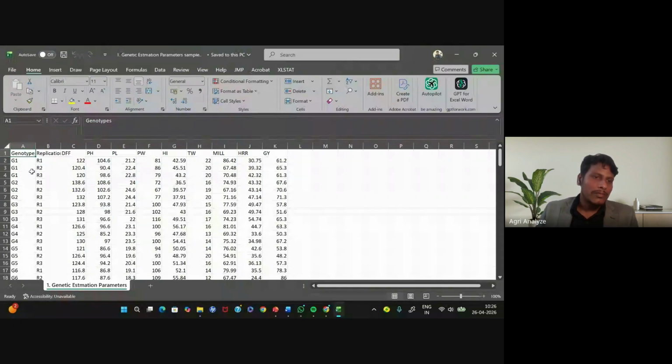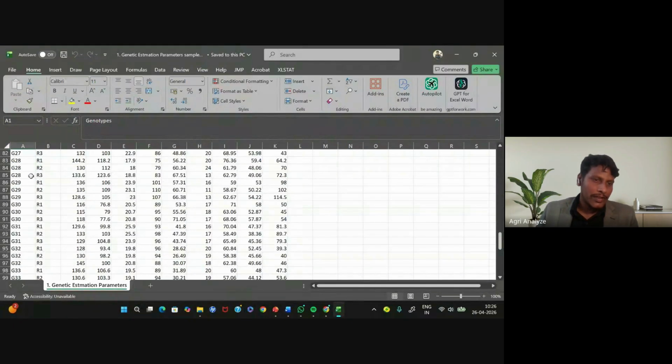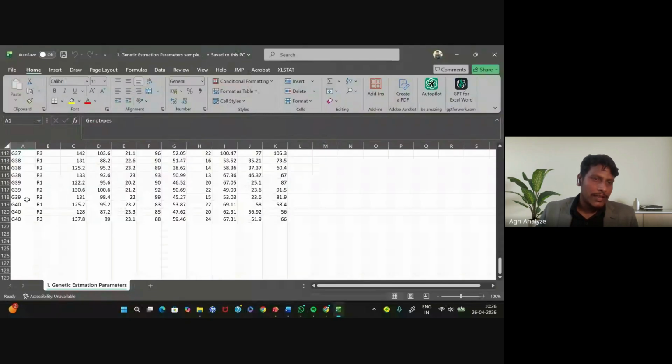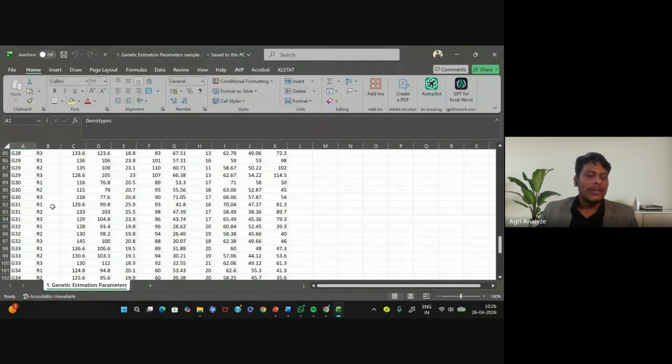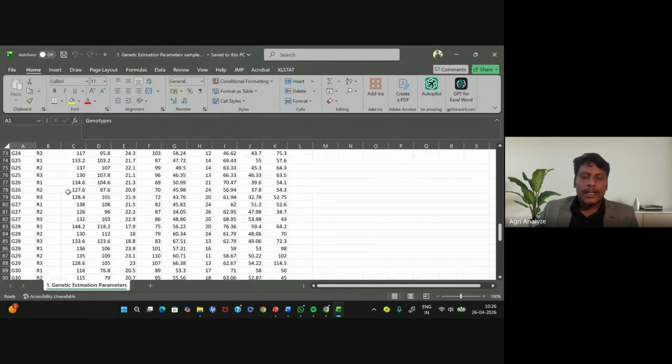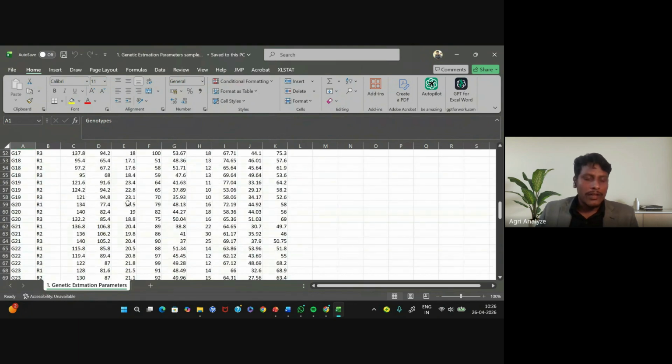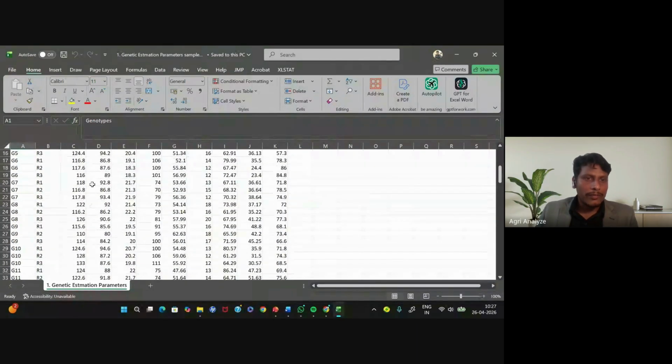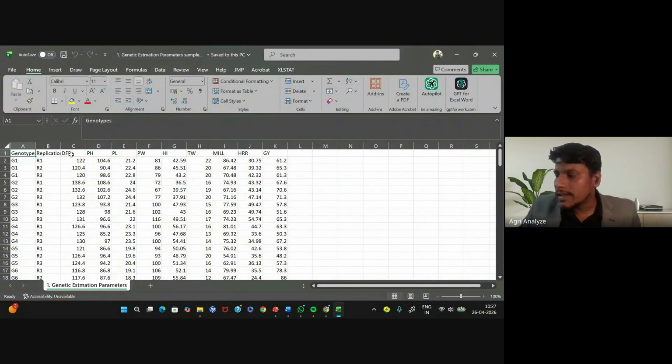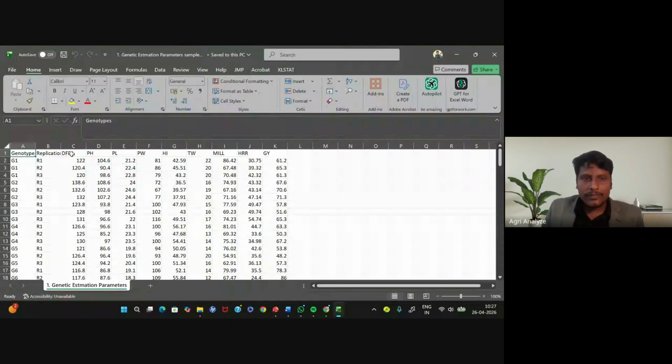Suppose you have 40 genotypes. Then you must fill R1, R2 and R3 for each. It means arrange your data in the same format shown in the file. One most important thing to keep in mind is that parameter names should be short, because the Agri Analyze application does not accept long names. Always keep in mind, so here the codes are in very short form.